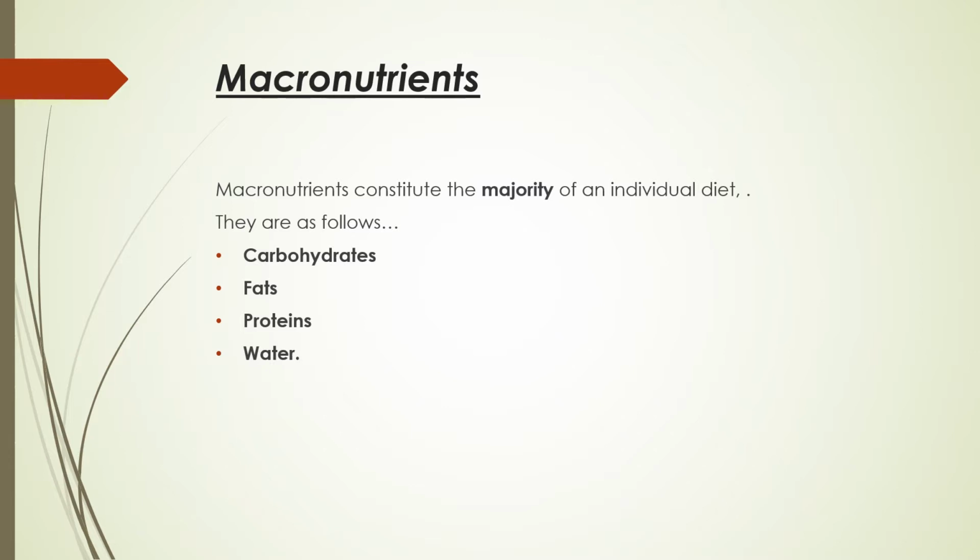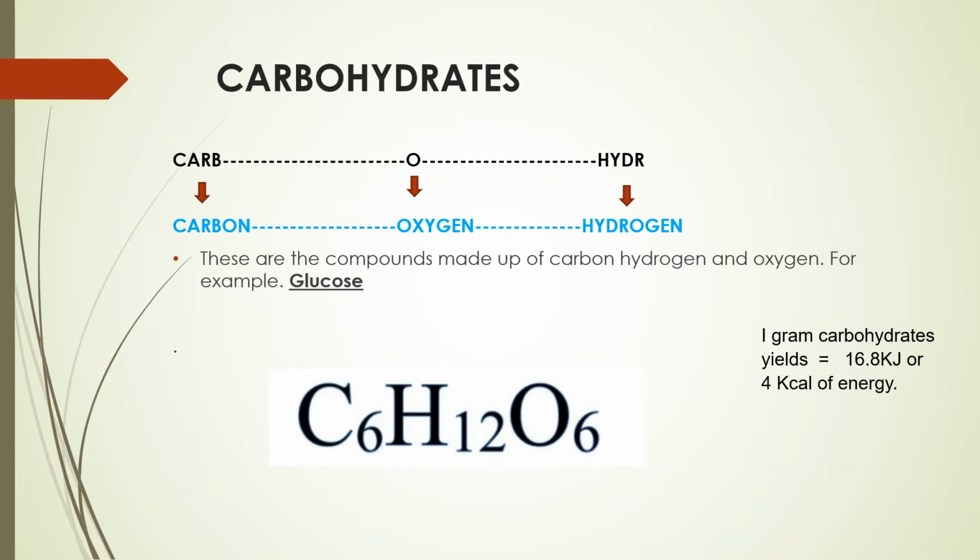So, let's discuss the first one, that is carbohydrates. Then we'll go on with the different macronutrients. The carbohydrate, you see, is quite a long name, but if you try to break it, it comes out as carb, O, and hydro. Now, carb means carbon, O means oxygen, and hydro means hydrogen.